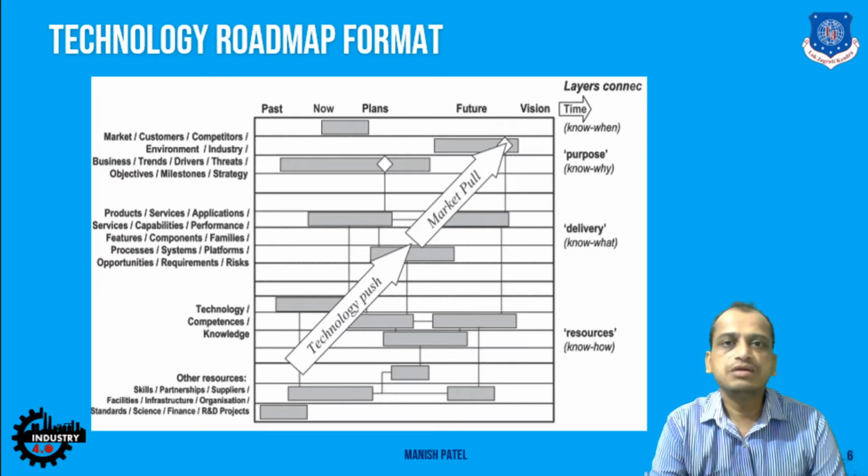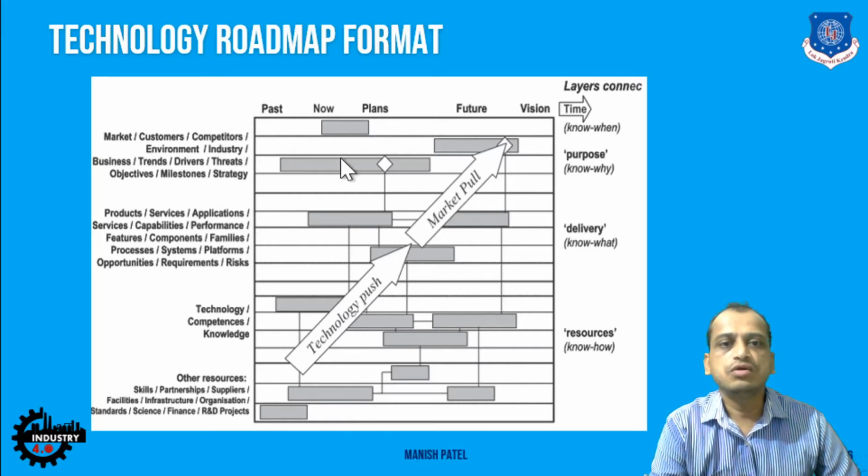Here a typical format is given, where on the horizontal axis you see past, now, plans and future vision. It means the timeline is given. And on the vertical axis, market, customers, competitors, all of these segments are divided, decided beforehand.